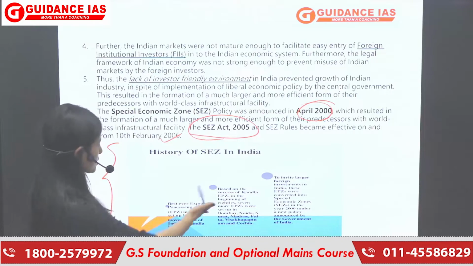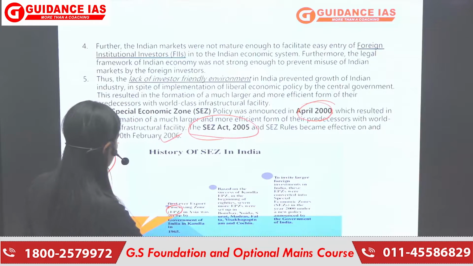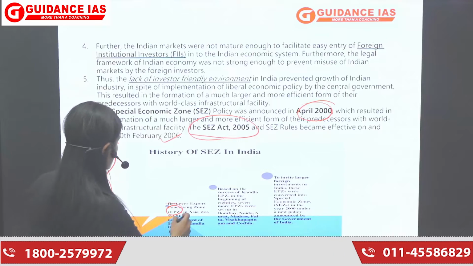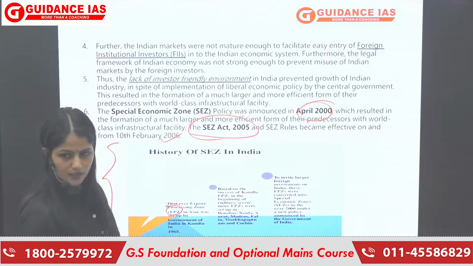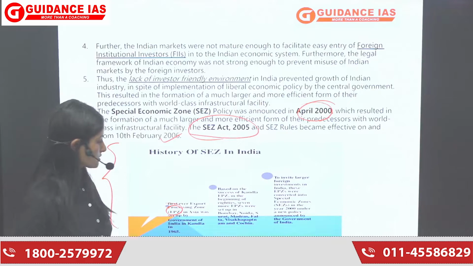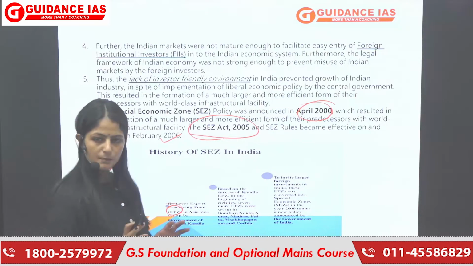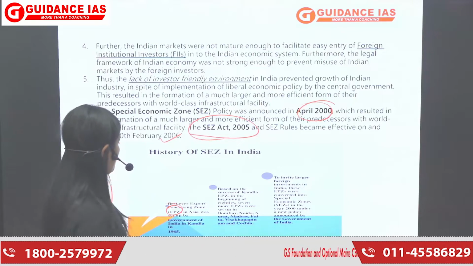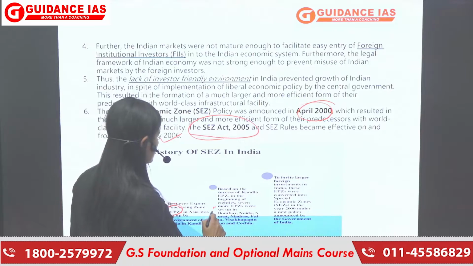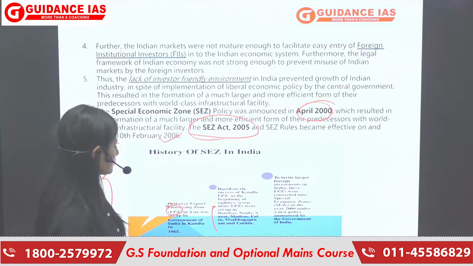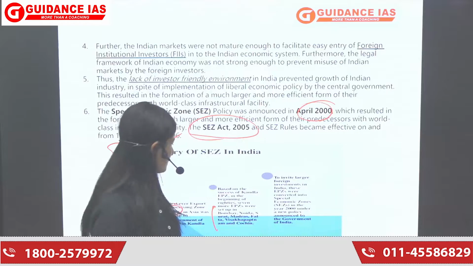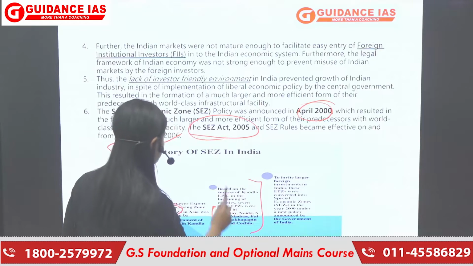It says the same, which I've just mentioned, that earlier there was EPZ, and the first one set up in Asia was in 1965 at Kandla port, which is in Gujarat. Apart from that, initially we established it in Kandla, but after that 7 more EPZs were set up in Bombay, Noida, Surat, Madras, Visakhapatnam, Cochin, etc. We established them there as well.